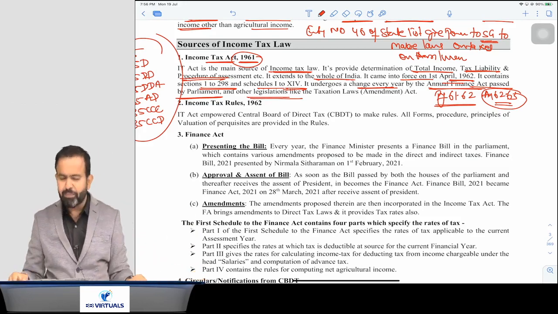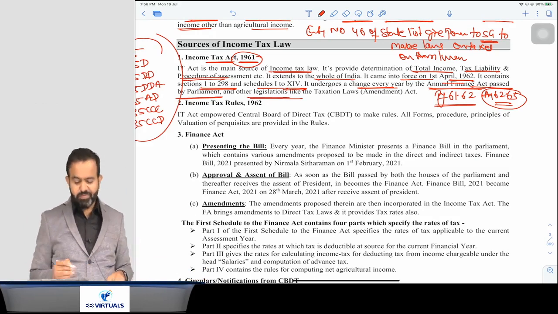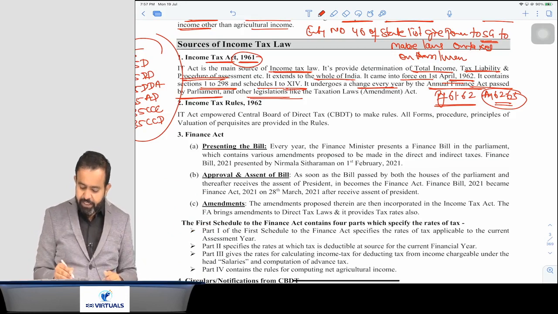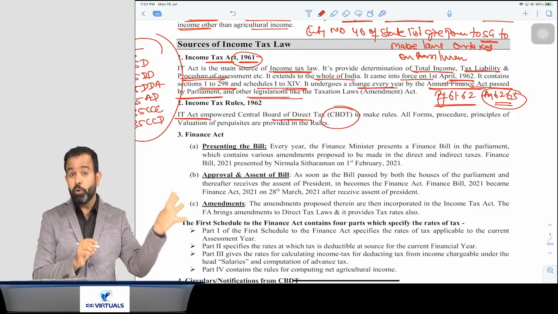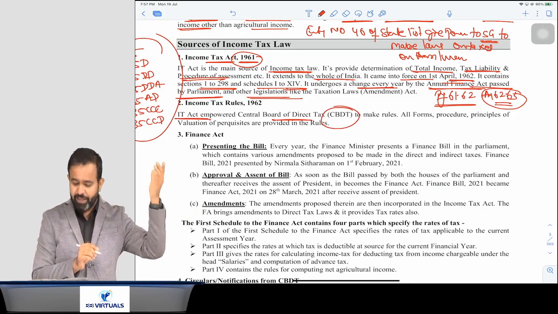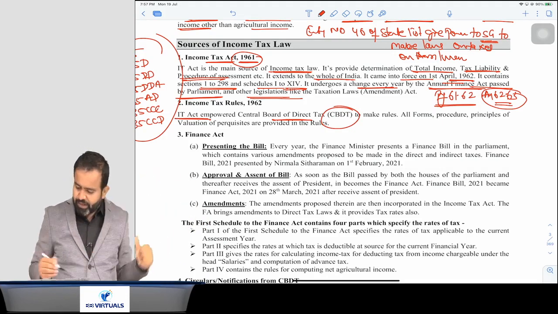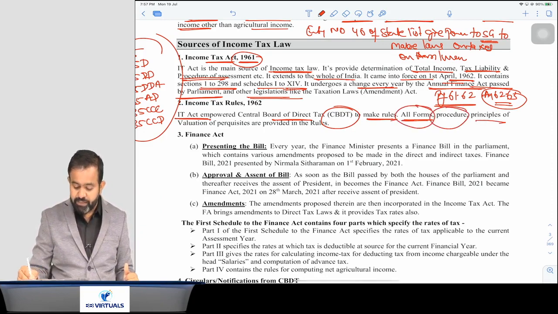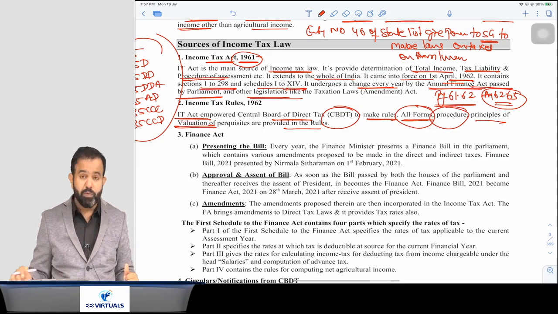Now the next part is the Income Tax Rules 1962. Rules are basically supportive to the act. The Income Tax Act empowers the Central Board of Direct Taxes. There is one CBDT, one board, and that board is empowered by the Income Tax Act to make the rules. All forms like ITR forms, procedures, and principles of valuation of perquisites are provided in the rules.